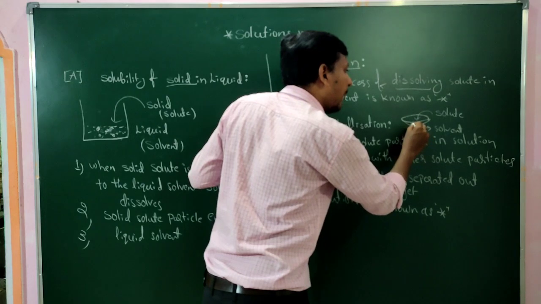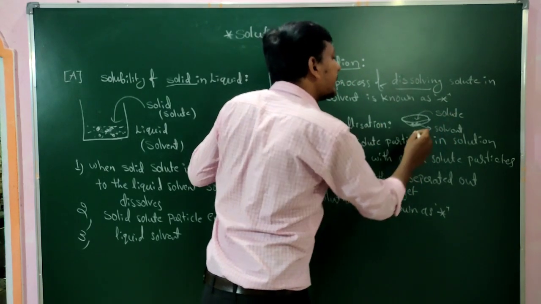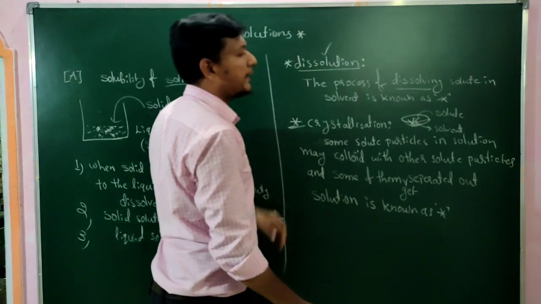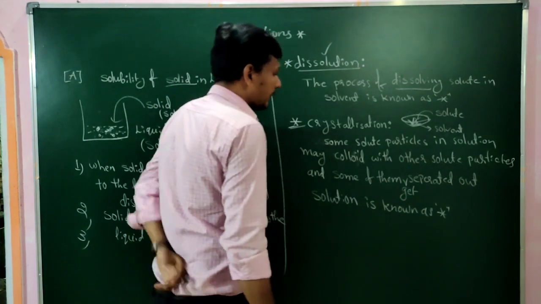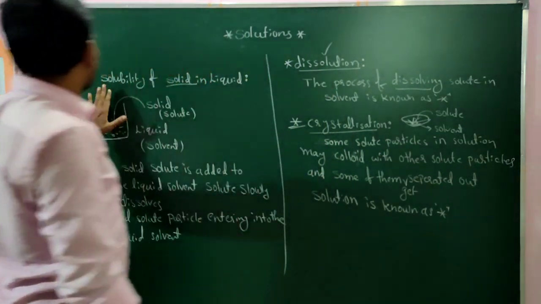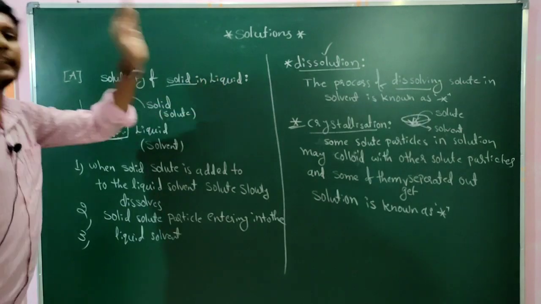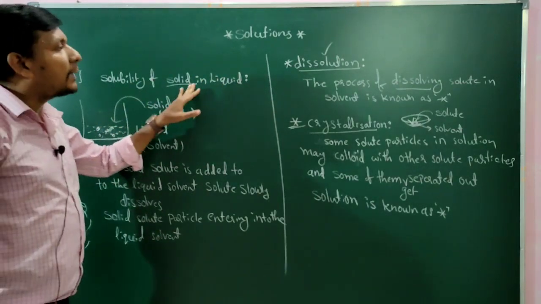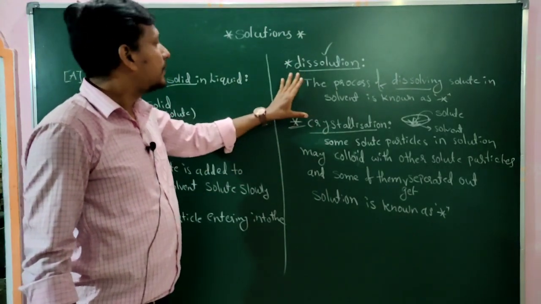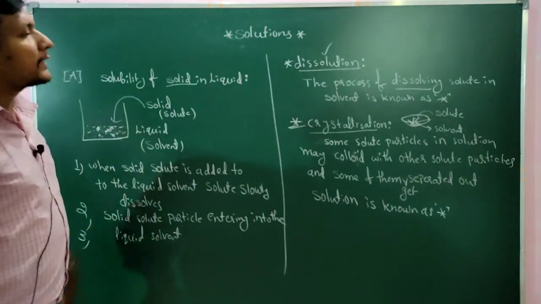Look at here. Some particles of solute collide with each other. At that time, they get separated out of the solution. The process is known as crystallization. In the solubility of a solid in a liquid case, two phenomena occur. First one is the dissolution. Second one is the crystallization.